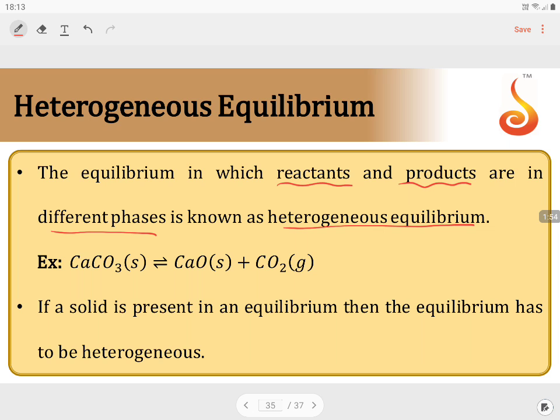The best example: CaCO3, which exists in solid state, gives you CaO, which is also a solid, but the product CO2 is a gas, which differs from the remaining physical states, and that is enough to say it is heterogeneous equilibrium. If a solid is present in equilibrium, then the equilibrium has to be heterogeneous. The physical states do not mix with each other. The minute the physical states are not the same, it is heterogeneous equilibrium. This is the minimum condition which we can say for a heterogeneous equilibrium.